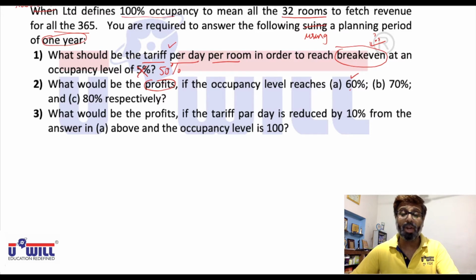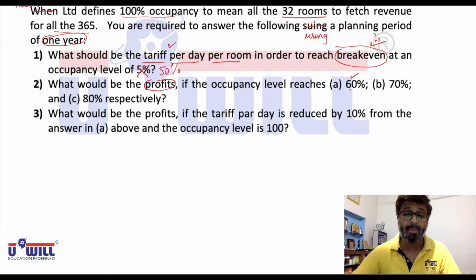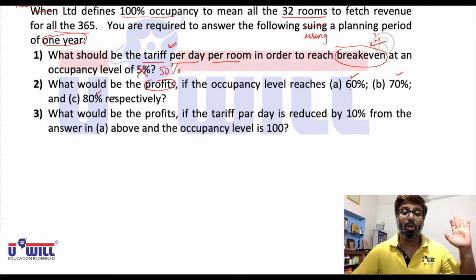At 50% you are not earning any profit. Break even means zero profit. But obviously, if there is more than 50% occupancy, more than 16 rooms go on rent, and you charge the same amount per day, then you start earning profit after that. That is what the question is asking: if the occupancy goes above 50% to 60, 70 and 80%, what profit is the hotel expected to earn, and what would be the profits?